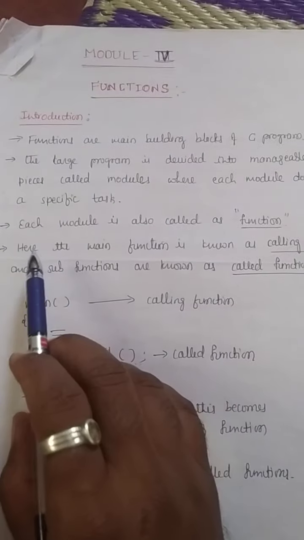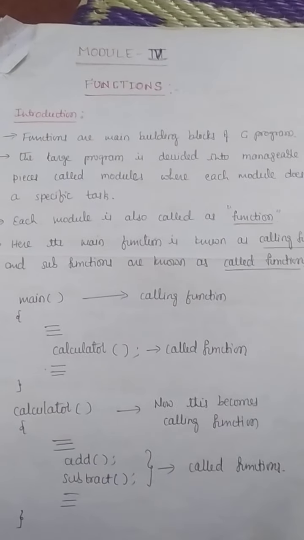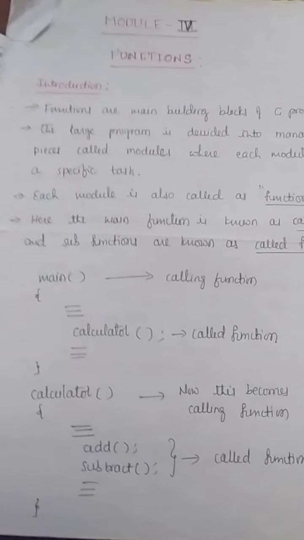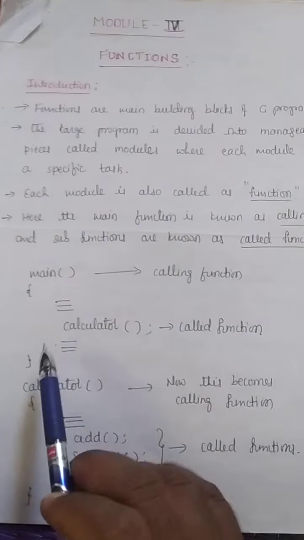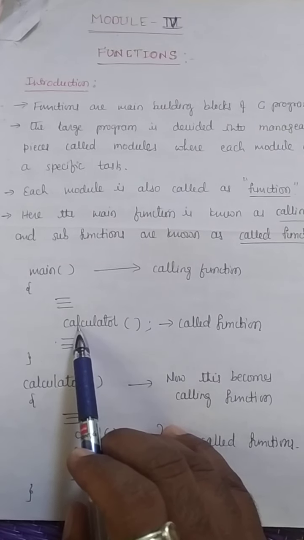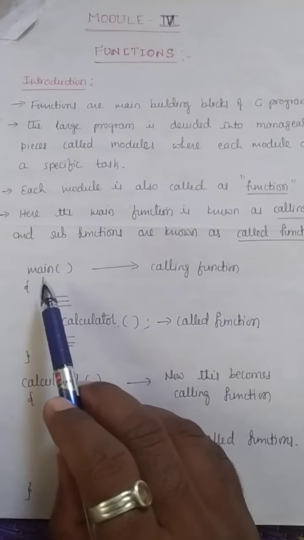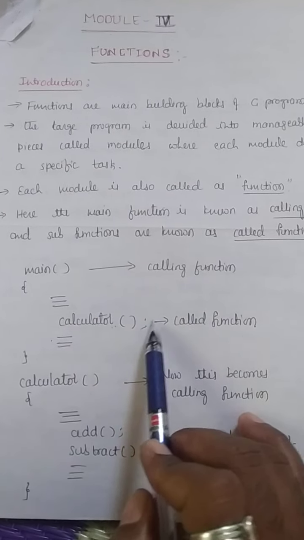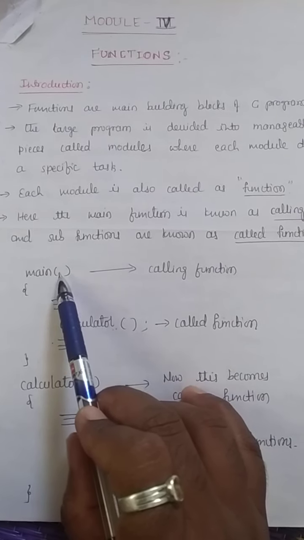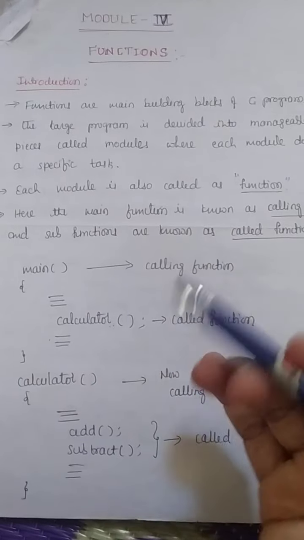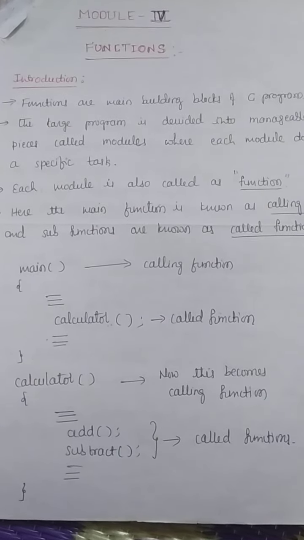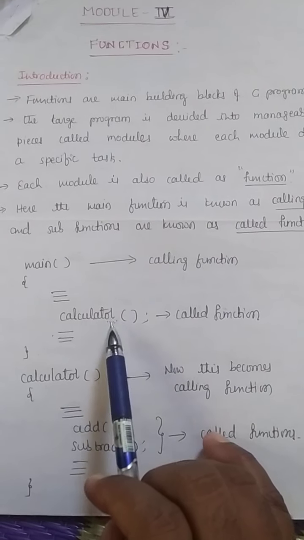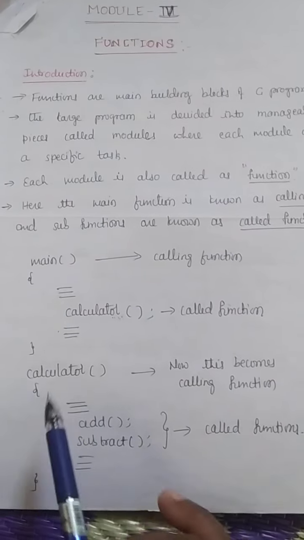Then the main function is known as the calling function and the sub functions are known as called functions. Here you can see the main function. Inside the main function I am calling one sub function called calculator. So the main function will be the calling function and calculator will be the called function. It means the main function will call the called function to do some task. We write the code for this calculator outside the main.